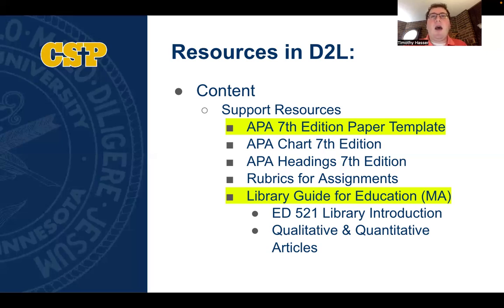And so on the library guide for education page, you will also see a tab titled Qualitative and Quantitative Articles. And I would also encourage you to explore this tab, as you will need to locate one qualitative study related to your topic and one quantitative study that's related to your topic for your paper that is due in week 4. And so please take some time this week to explore these resources. I think you will find many of them to be of great value to you.